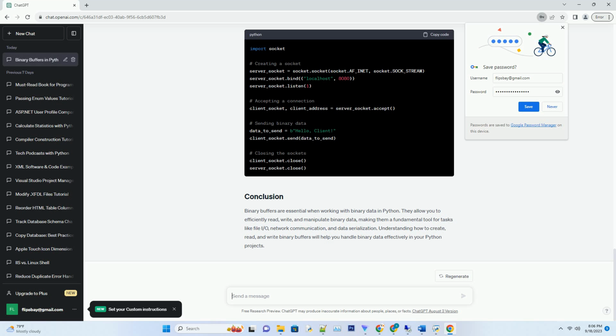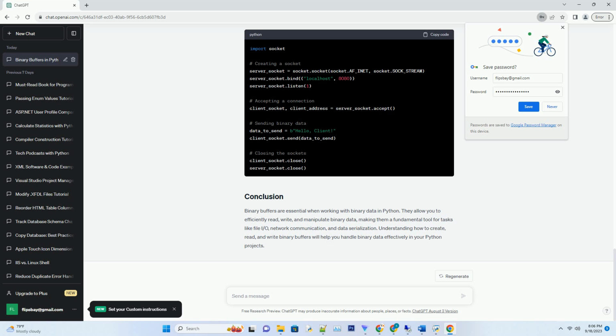Binary buffers are crucial for various tasks, including file I/O: reading and writing binary files, such as images, audio, or binary configuration files. Network communication: sending and receiving binary data over sockets or other network protocols. Data serialization: storing structured data as binary for efficient storage and transmission, using libraries like struct or pickle.